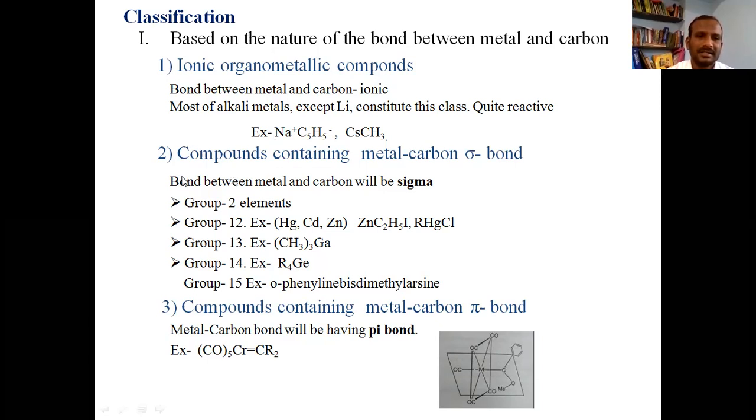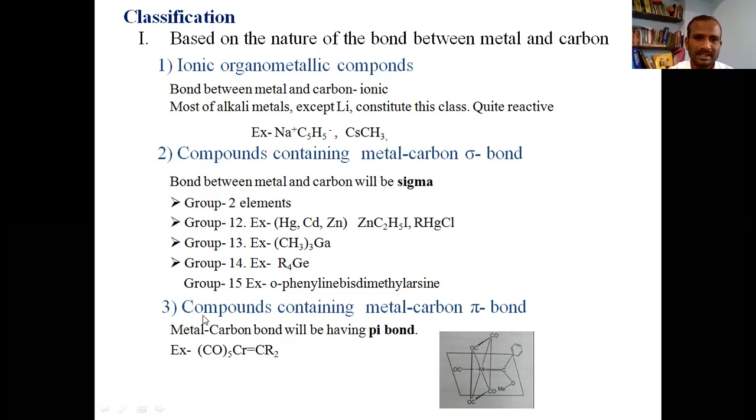The next class is compounds containing a metal carbon sigma bond. If an organometallic compound contains a sigma bond between metal and carbon, it can be put into this class. The group 2, group 12, group 13, group 14 and group 15 elements constitute this class of organometallic compounds.